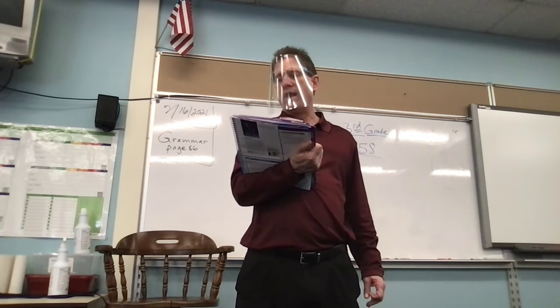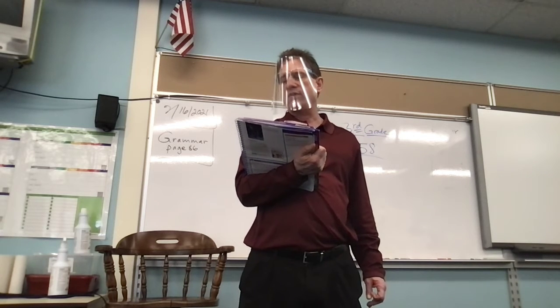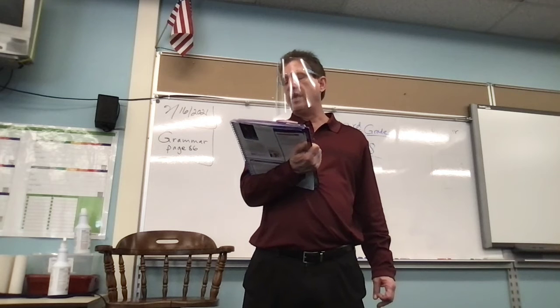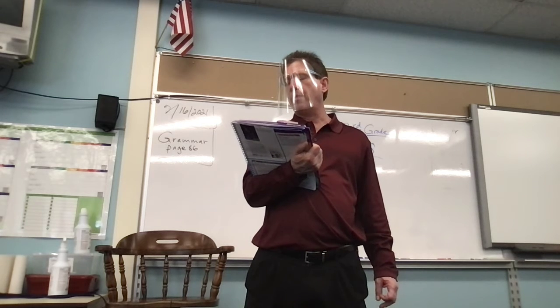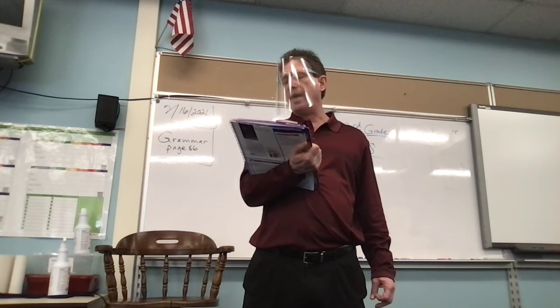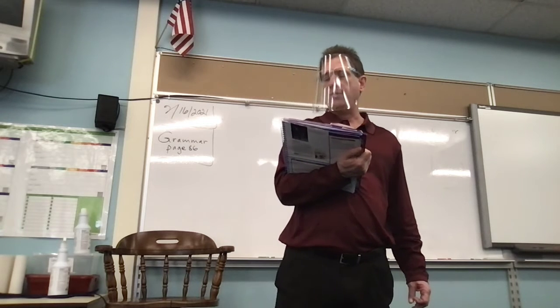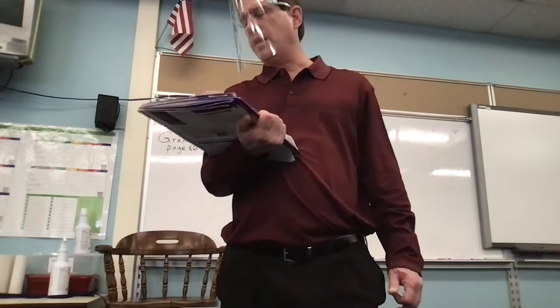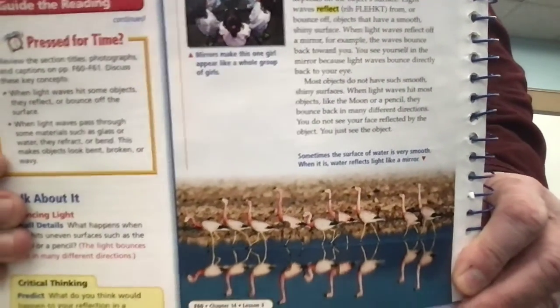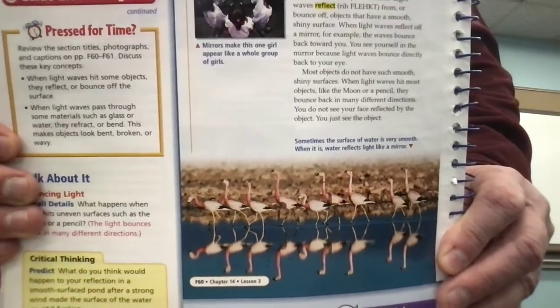Most objects do not have such smooth, shiny surfaces. When light waves hit most objects, like the moon or a pencil, they bounce back in many different directions. You do not see your face reflected by the object. You just see the object. And sometimes water can act like a mirror, like with these flamingos walking next to the water.